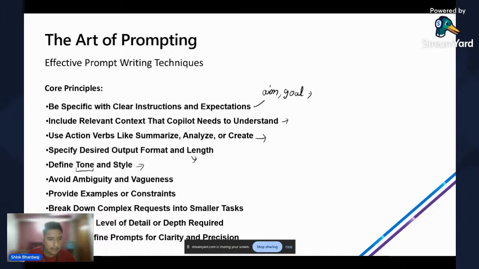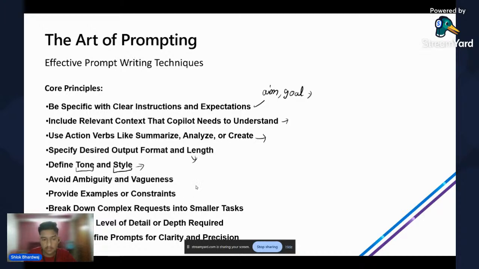Tone and style matters a lot when you want the LLM to answer, because while writing an email or maybe a paragraph, many a times it's required to set up a tone and the style for the answer so that the answer becomes more relevant to the query. Okay. Avoid ambiguity, vagueness, then provide examples or constraints.